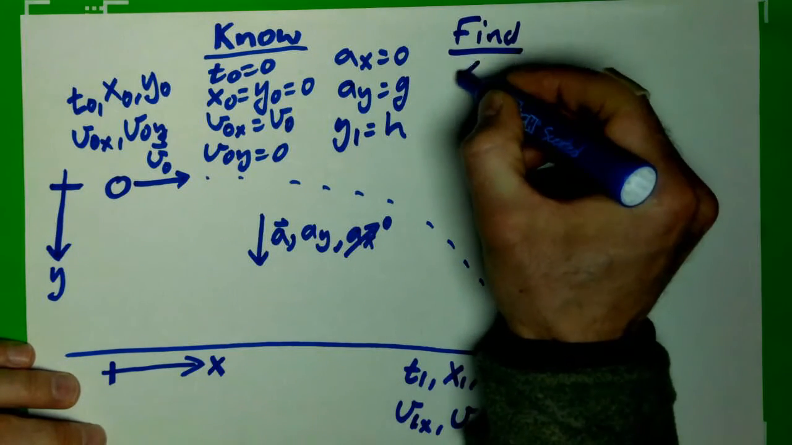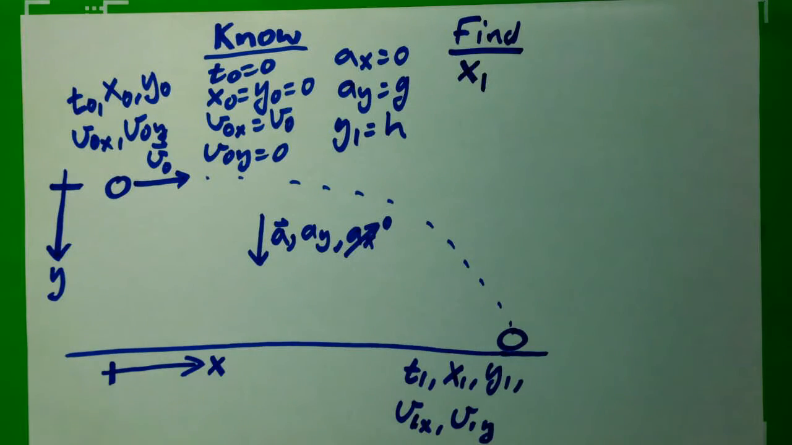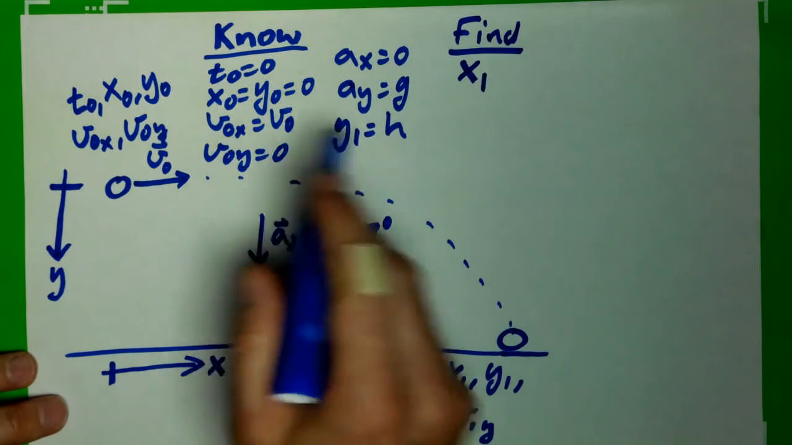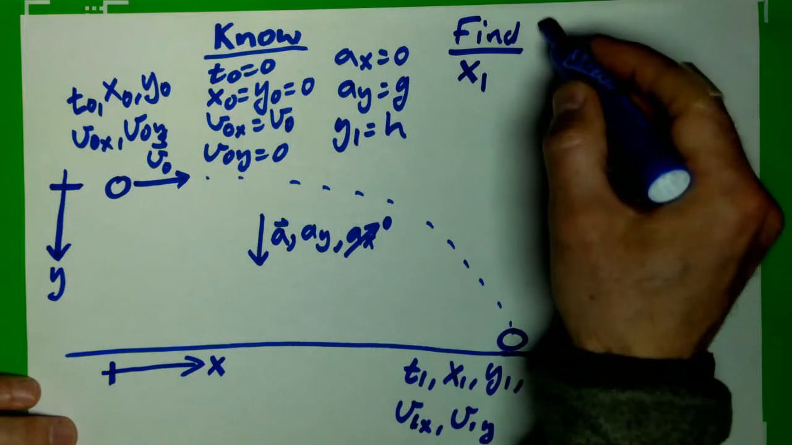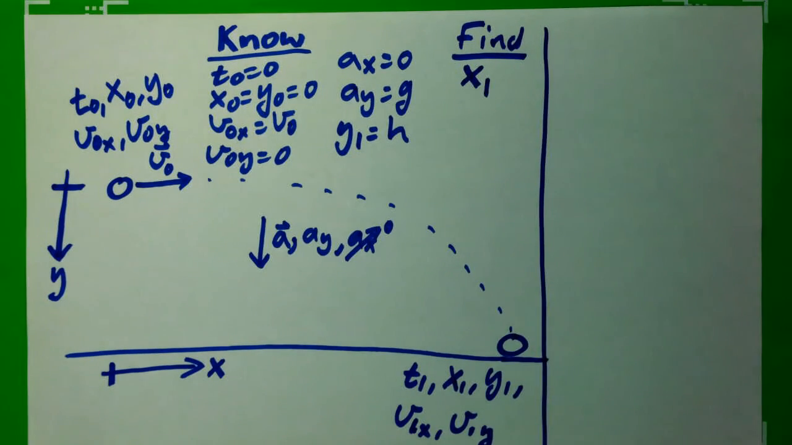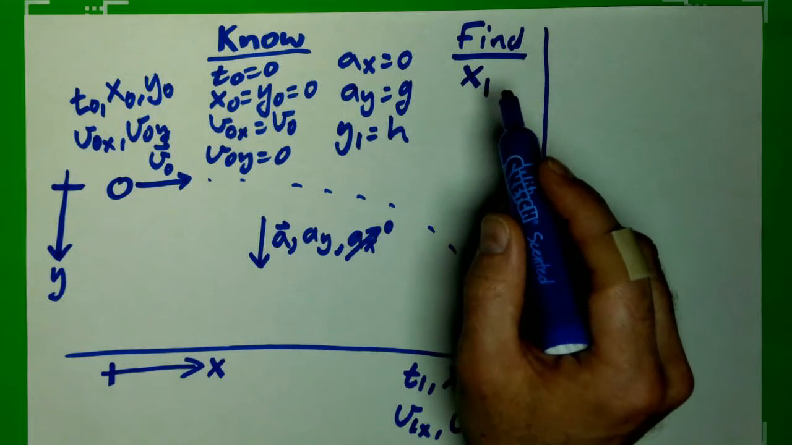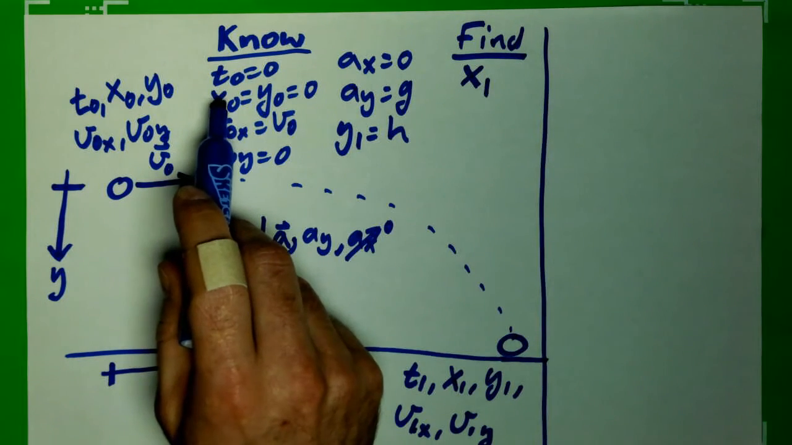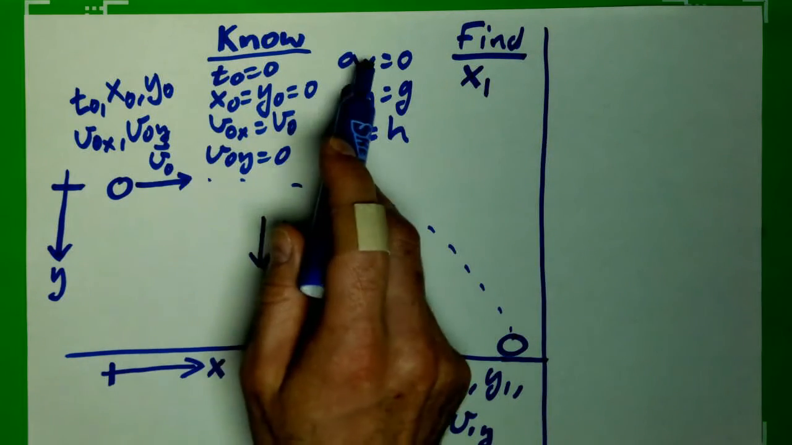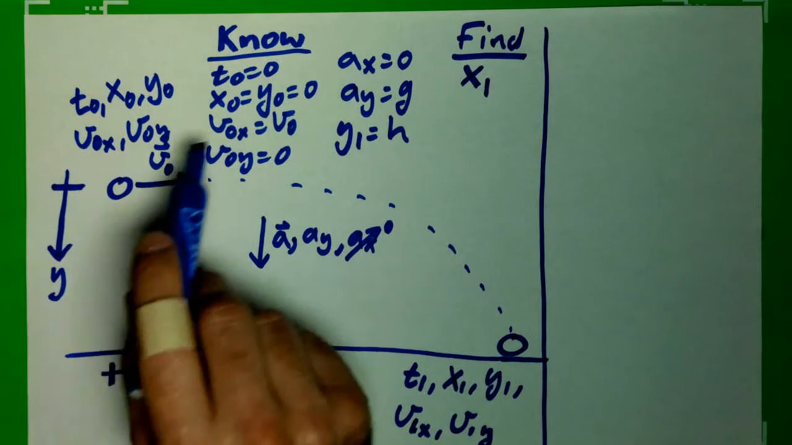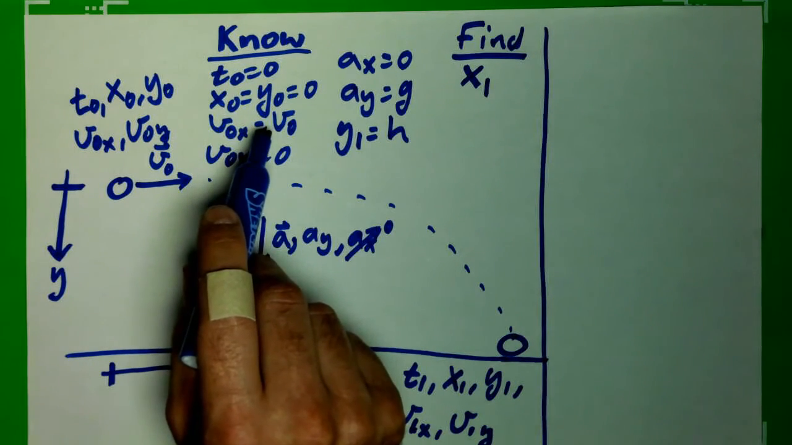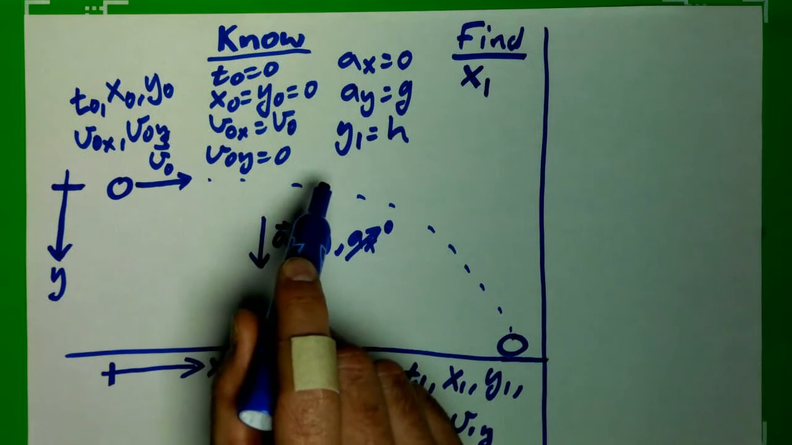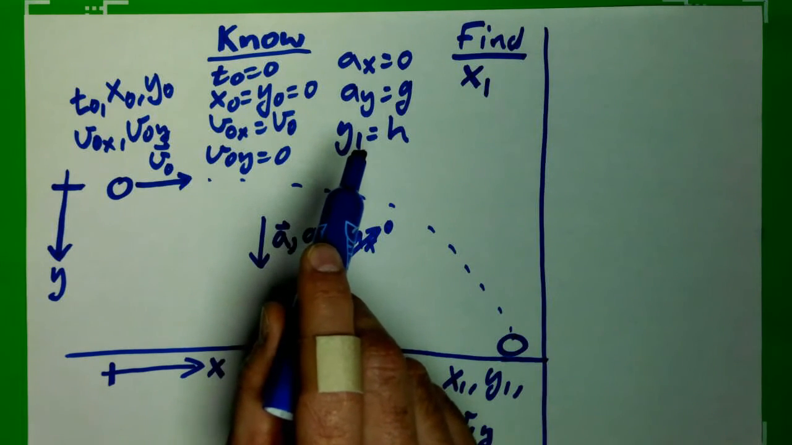Okay, I'm trying to find x1. I've listed everything I know that's useful, and now I can consider the equations. I want x1. I know x0, I know t0, I know that ax0 is 0, and I know v0x. So I know a lot, but I don't know t final, which is important in those equations.